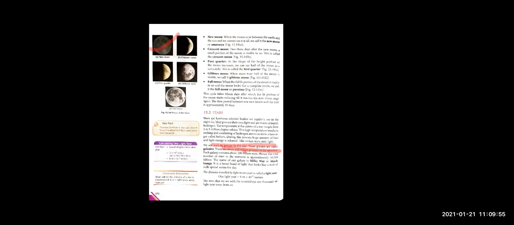Each galaxy contains about 100 billion stars. It is a broad band of light that looks like a trail of milk spread across the sky. So our Milky Way looks like milk spread across the sky, and so it is named the Milky Way.